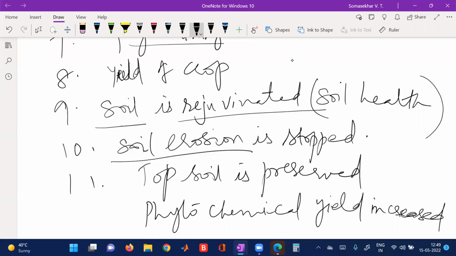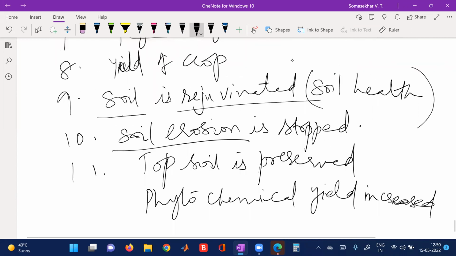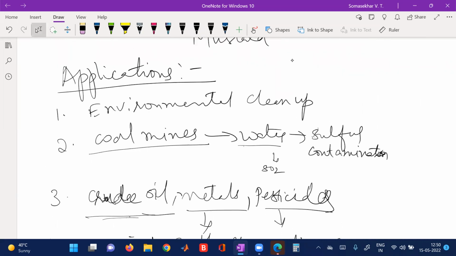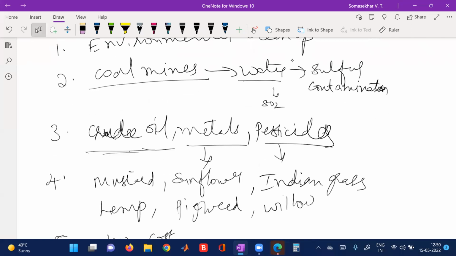Next, phytoextraction uses plants as well as algae, and they remove the contaminants from the soil as well as water and convert the soil and water into a harvestable form. That means they can be rejuvenated. And these are the few applications of phytoremediation. Environmental cleanup, first and foremost application. Next, coal mine water, contaminated water, is cleaned up by plants.